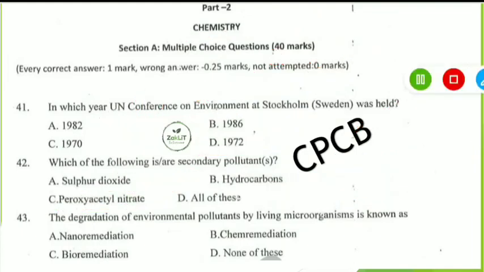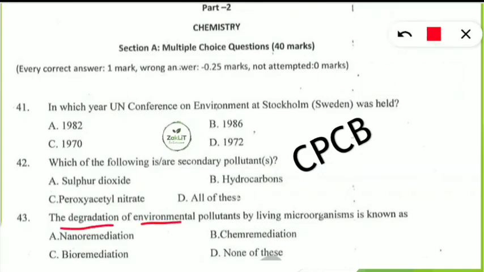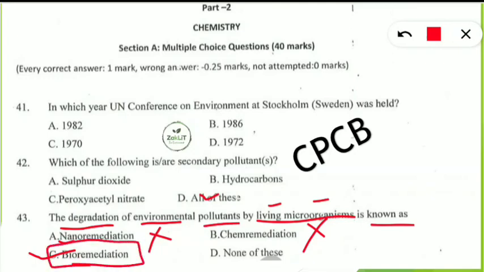Next thing, from the chemistry portion I have taken as a reference: the degradation of environmental pollutants by living microorganisms is known as what? It is known as bioremediation. Very easy question, not nanoremediation, not chemoremediation. Living, life, bio means life. So living microorganism को use करके जब हम environmental pollutant को degrade करते हैं, उस process को कहते हैं bioremediation. So you can see in the chemistry portion also, it is coming from the environmental science only.